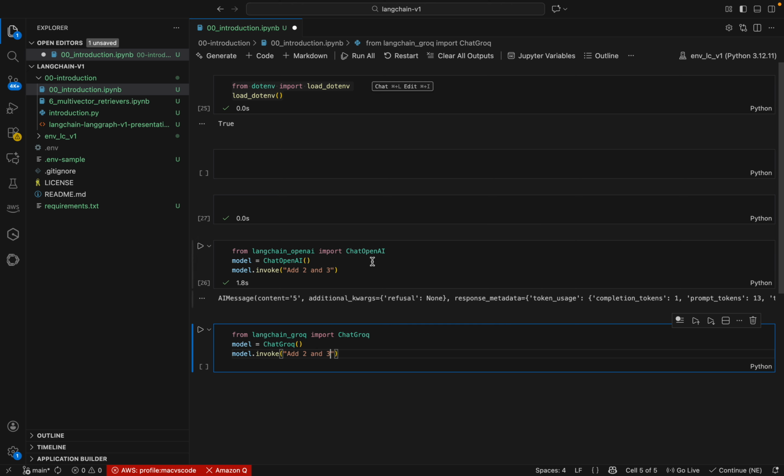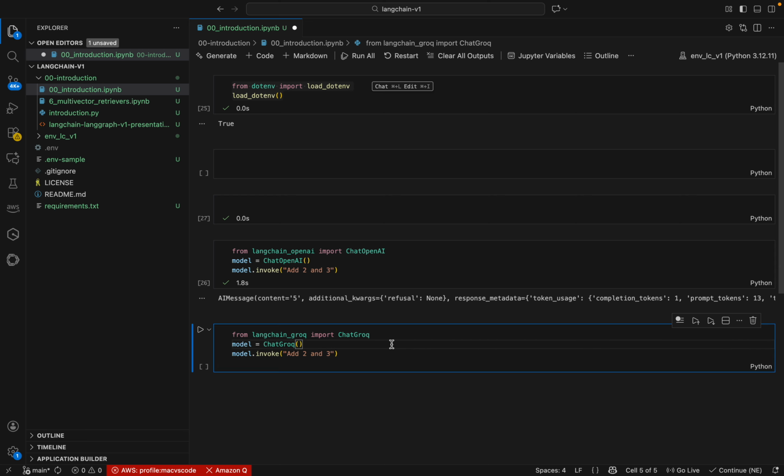So if you compare the first lines of code and the second three lines of code, these are somewhat similar, right? Here we are keeping the same pattern. So that is the advantage of using LangChain. If you go to Bedrock or any other packages within LangChain, we will follow the same pattern. So it is very easy to do that, but there will be some minor differences based on each and every package.